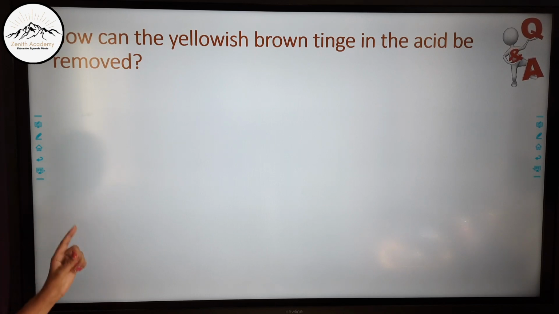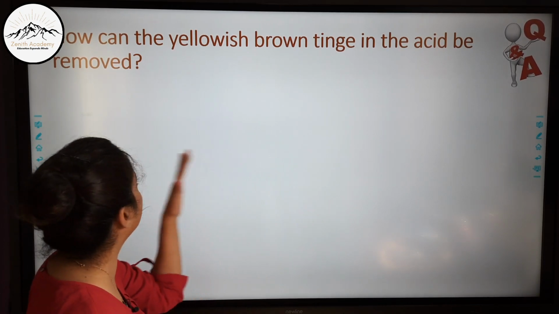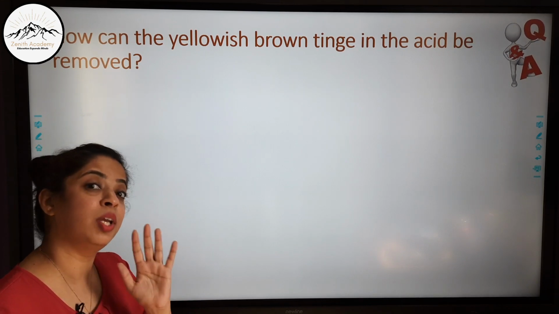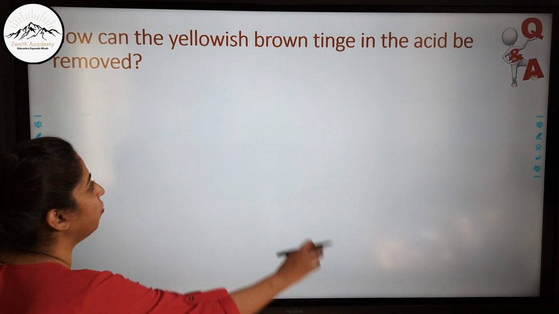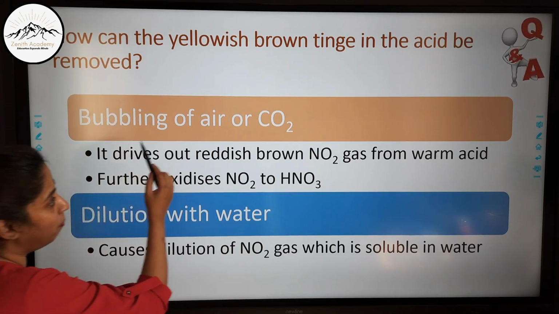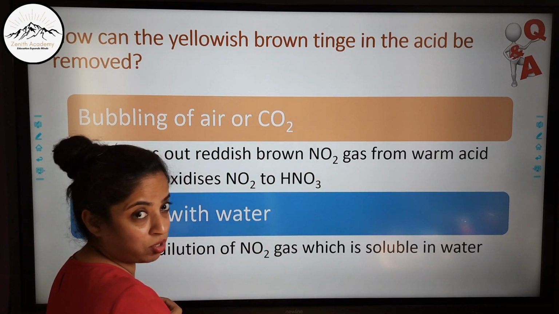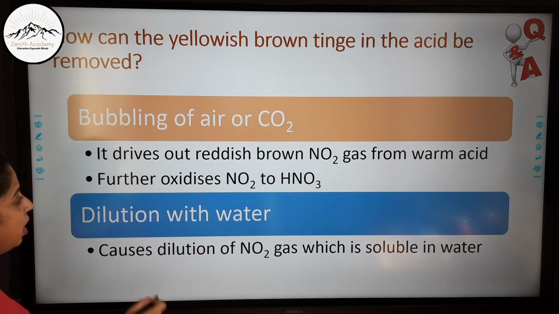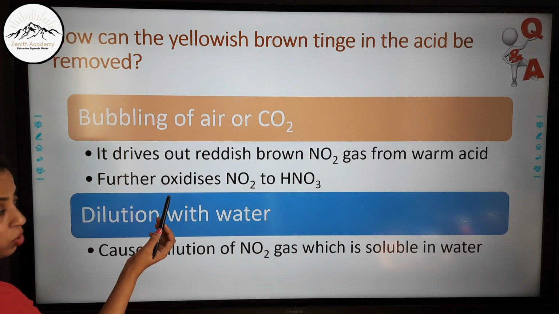Now, how can the yellowish brown tinge in the acid be removed? That yellowish brownish tinge that we got can be removed. How can we remove that? There are two methods. First is bubbling of air or carbon dioxide. When you bubble air or carbon dioxide into the nitric acid solution, what happens?